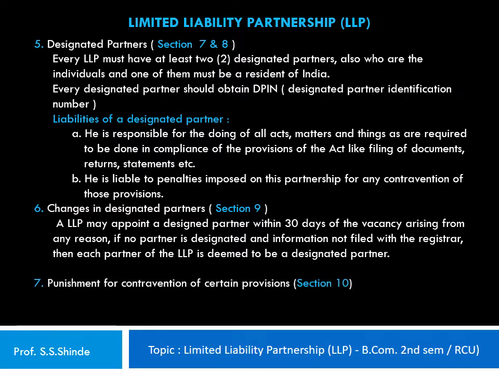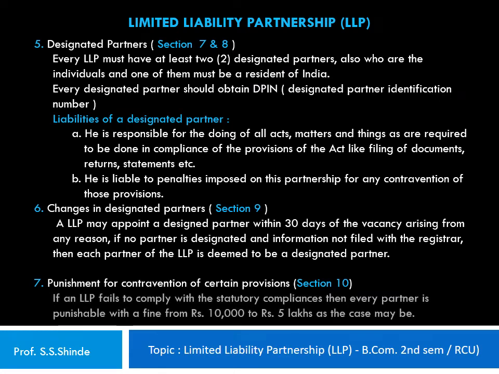Section 10 of the Act specifies about the punishment for contravention of certain provisions of the Act. If an LLP fails to comply with the statutory compliances, then every partner is punishable with a fine from Rs 10,000 to Rs 5 lakhs as the case may be.